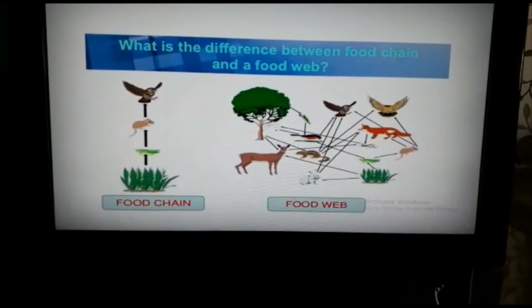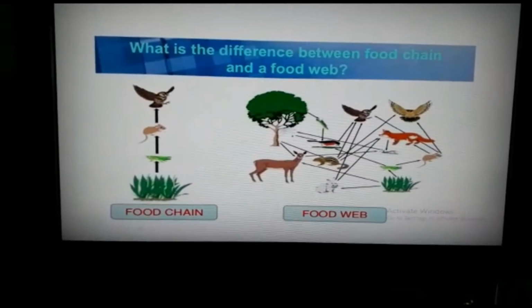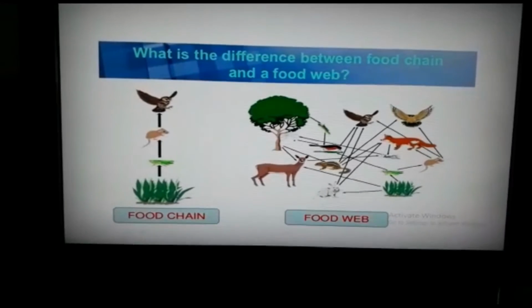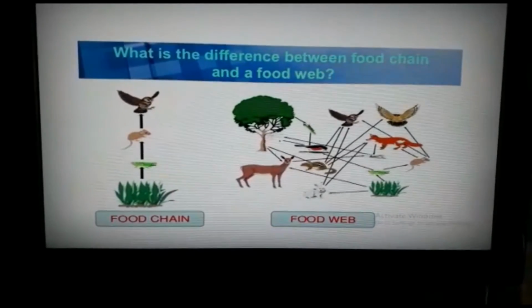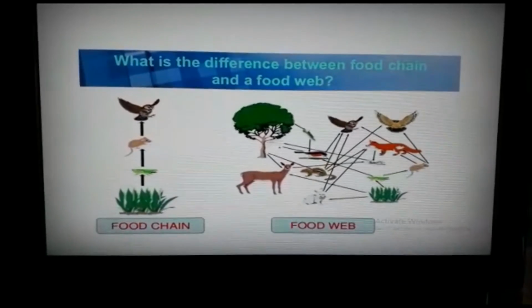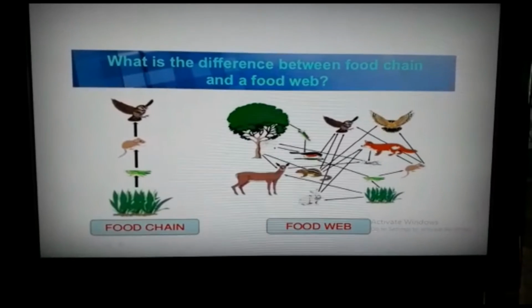Now we will see the difference between the food chain and food web in this picture. In a food chain, food is transferred from one trophic level to the next trophic level. In a food web, food is transferred from one trophic level to more than one trophic level.